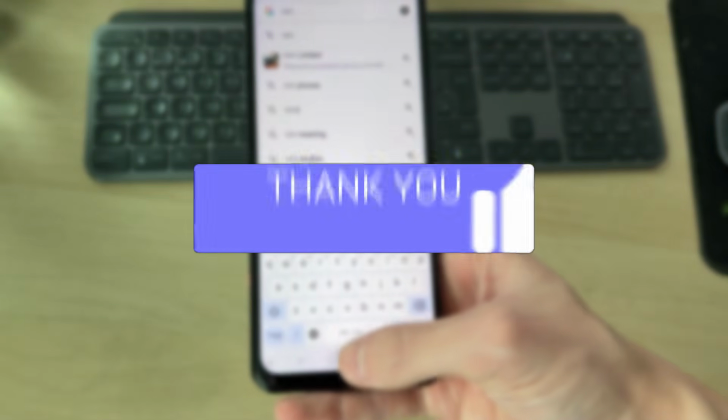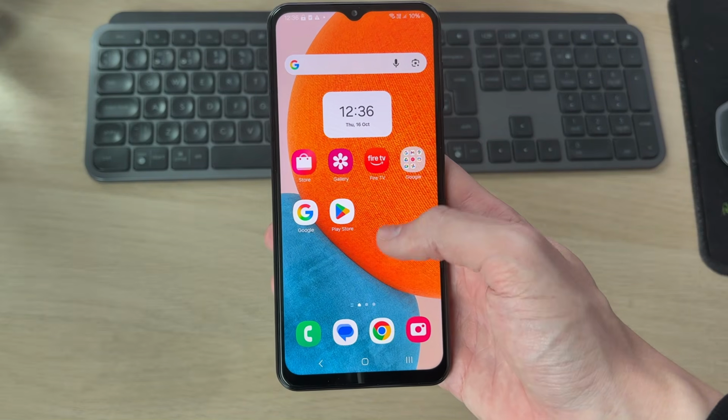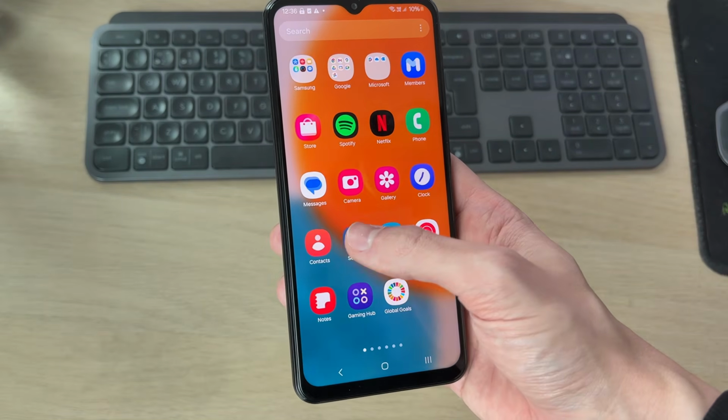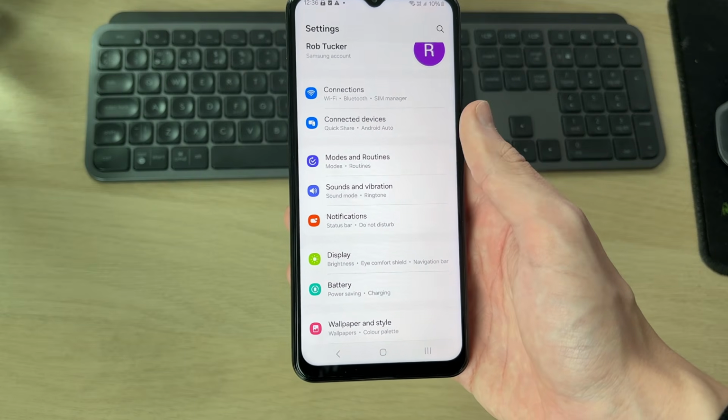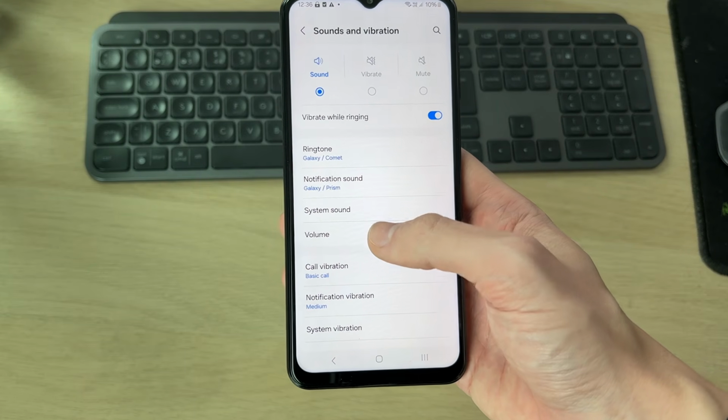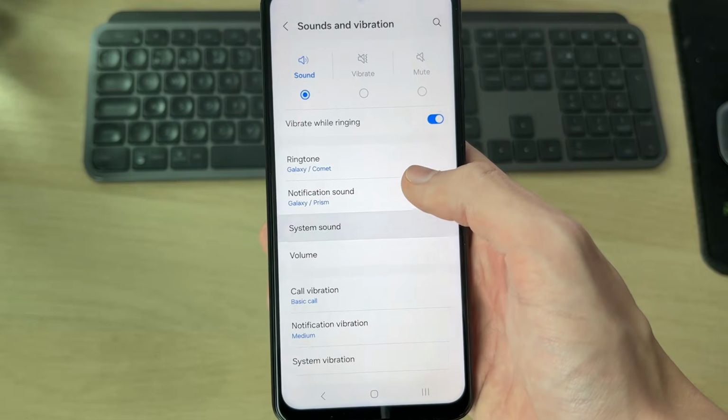So you may not like it, and we can stop it. What you need to do is swipe up like so and open the settings. In here, you need to come down and find sounds and vibration. Now you need to find the option system sound and tap there.